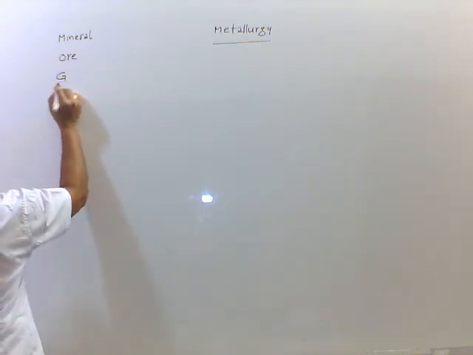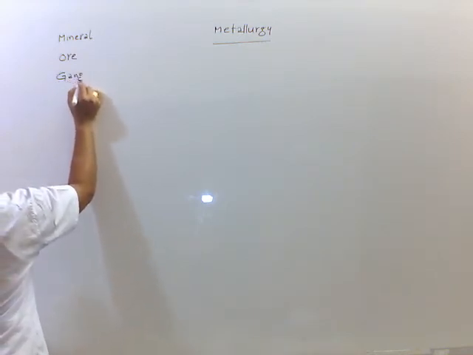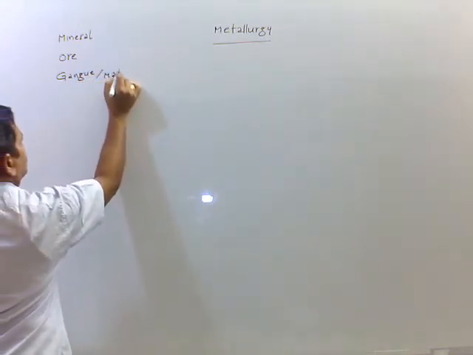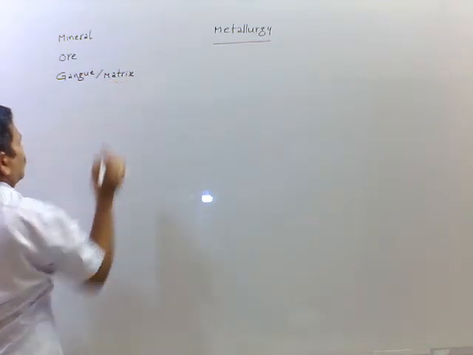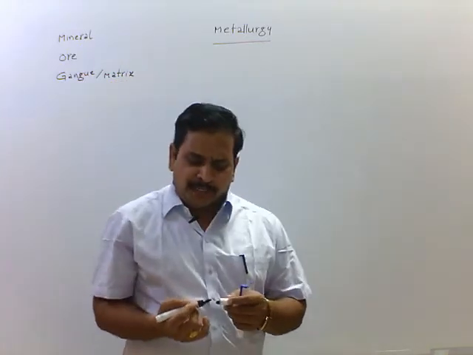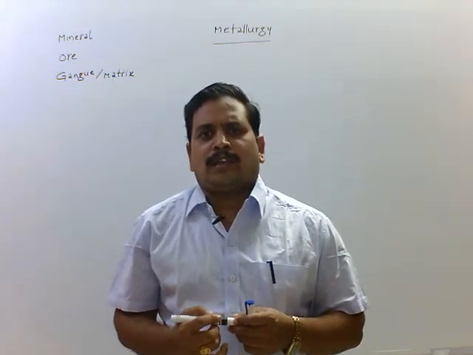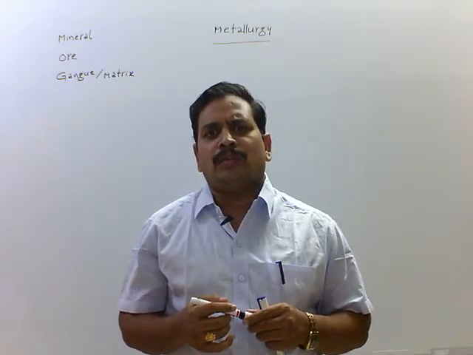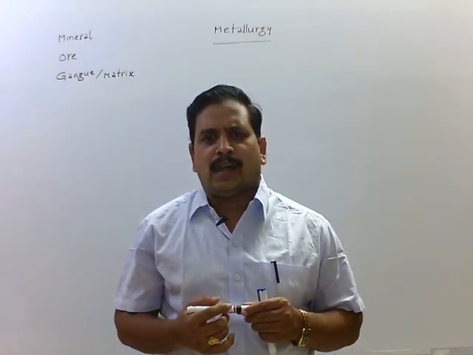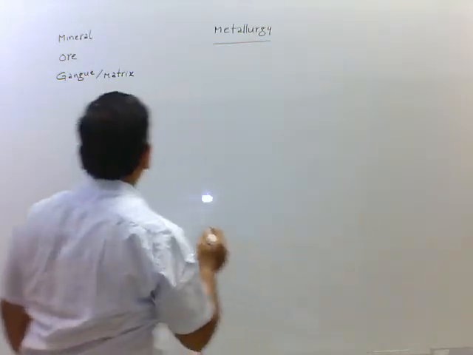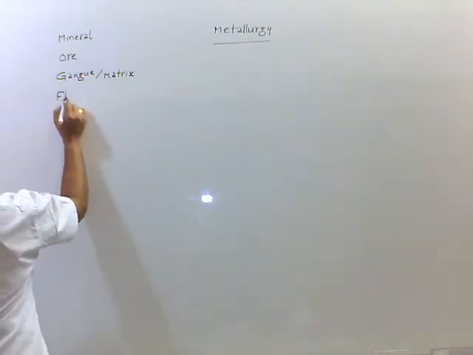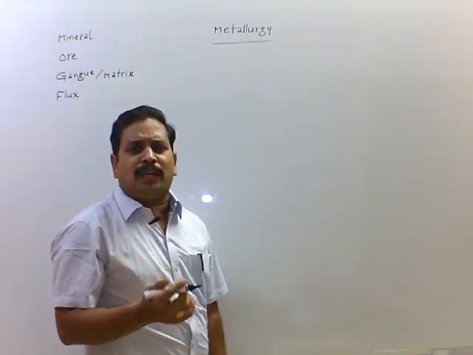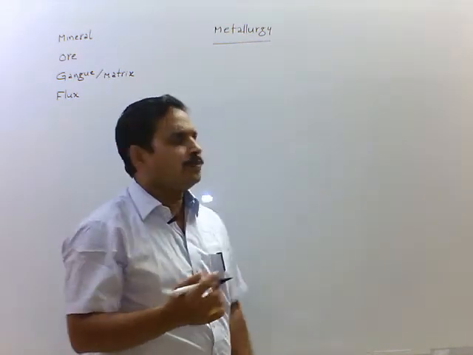The impurities present in the ore are called gangue. This is also called matrix. To remove those impurities from the ore, we add certain substances called flux. Flux is the substance which is added to remove the impurities present in the ore.